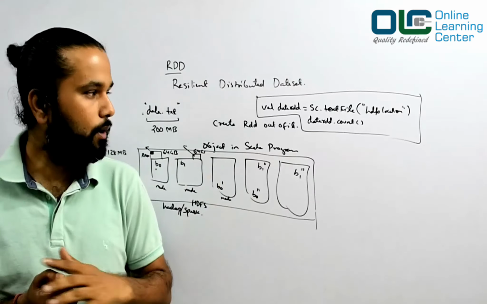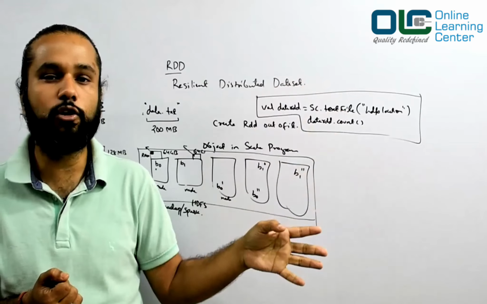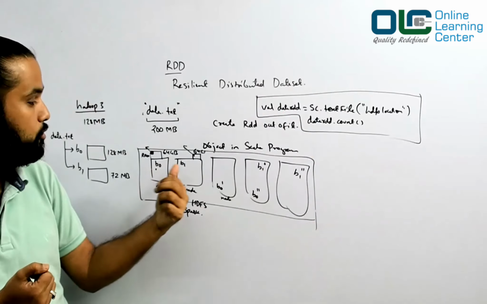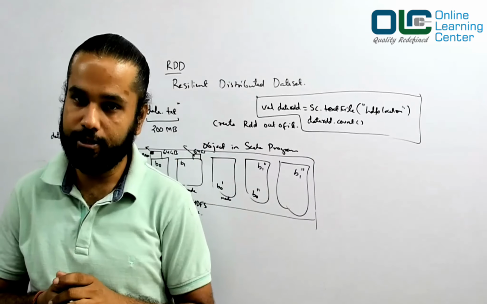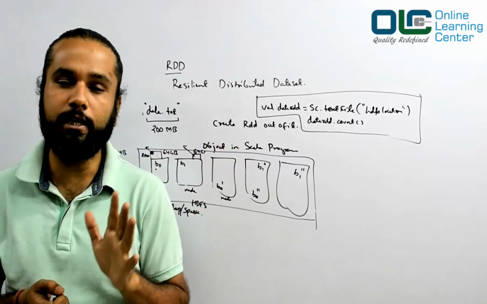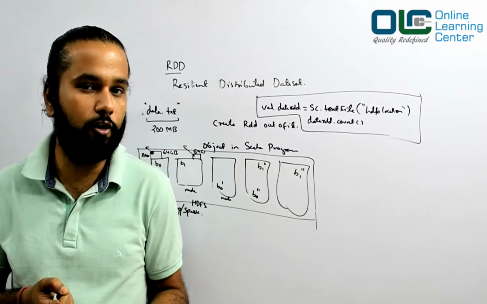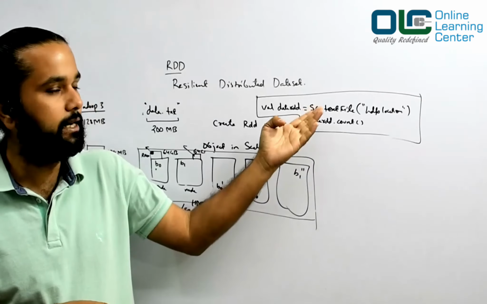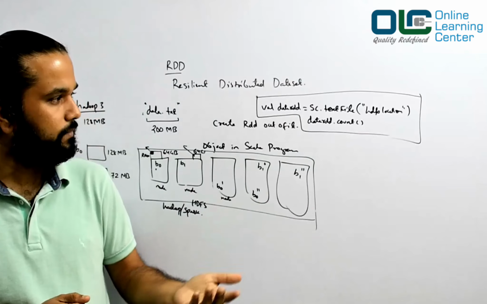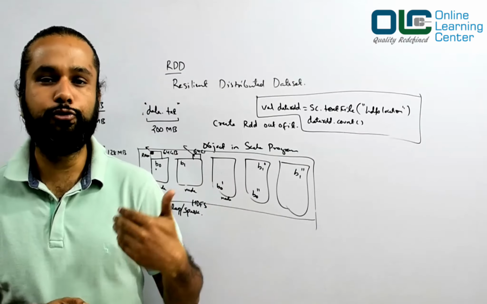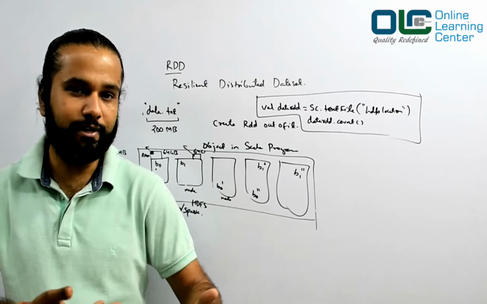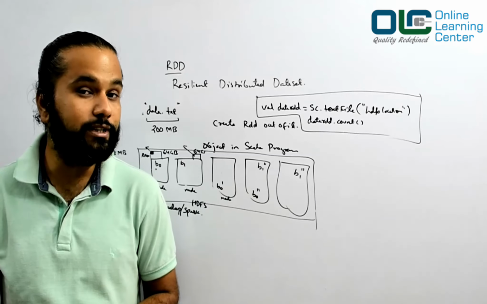Okay, and whatever logic you write, all this business logic would be executed on all those machines wherever your RDD resides. So that is a simple definition of your RDD. From a programmer's point of view, it is just an object for me. I just create the RDD using this technique or many other techniques. We'll see that. And once you create the RDD, all you do is write your business logic, what you want to do with this data, right?